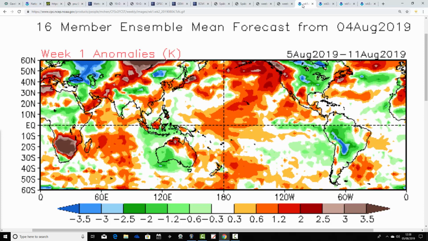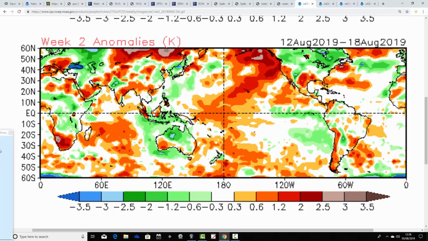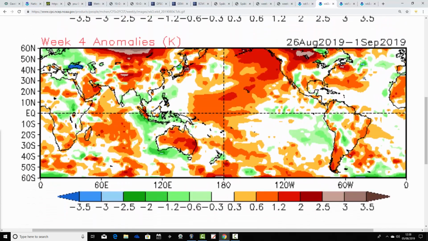Finally, this is how the temperature anomaly is looking for the next 4 weeks. So the coming week is a little bit on the mild and average side, actually. Temperature still just about managing to hold up, but by the time we get through to week 2, which is the 12th to the 18th of August, we're going cooler than average. Quite a cool week coming up there. Week 3, which is the 19th to 25th of August, is also looking below average with the temperature. And then week 4 going towards average, so maybe by then as that ridge begins to build down to the southwest of us, possibly temperature starts to recover a little bit there from the 26th of August to 1st of September.